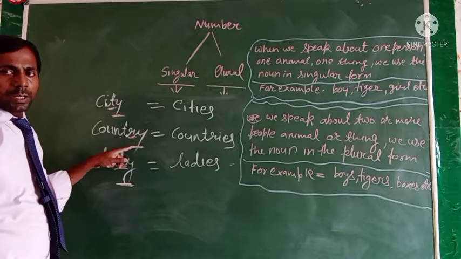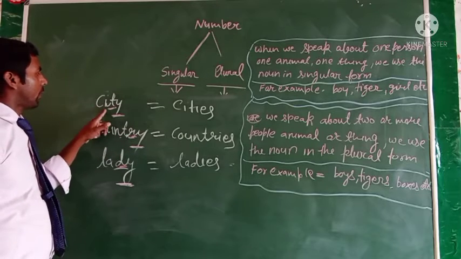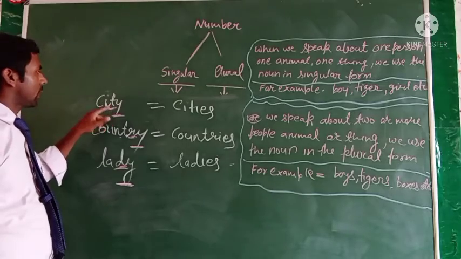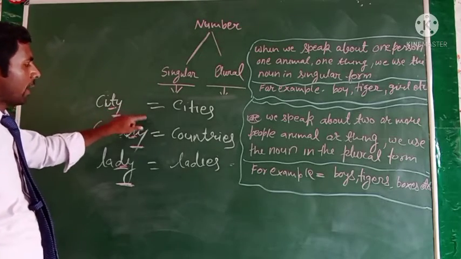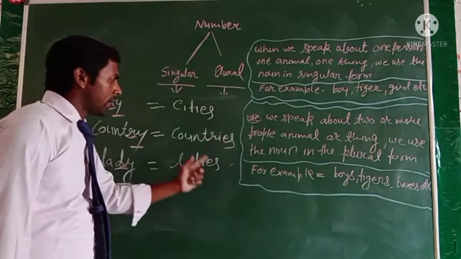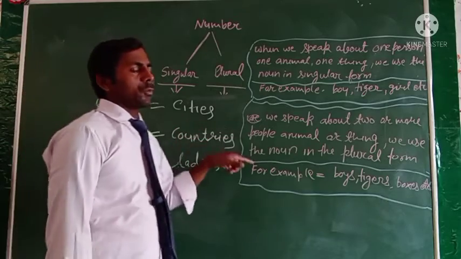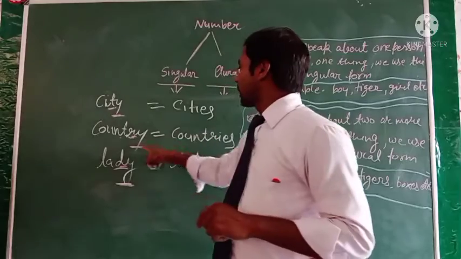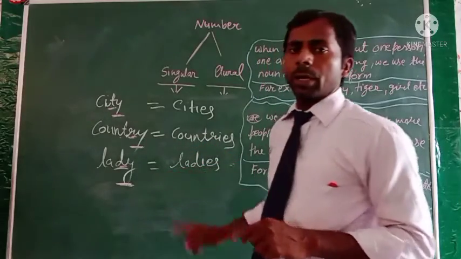If you find y at the end of the word and before the y there is a consonant letter, then y changes into i and add es, and the word will be plural. So city will be cities, country will be countries, and lady will be ladies.